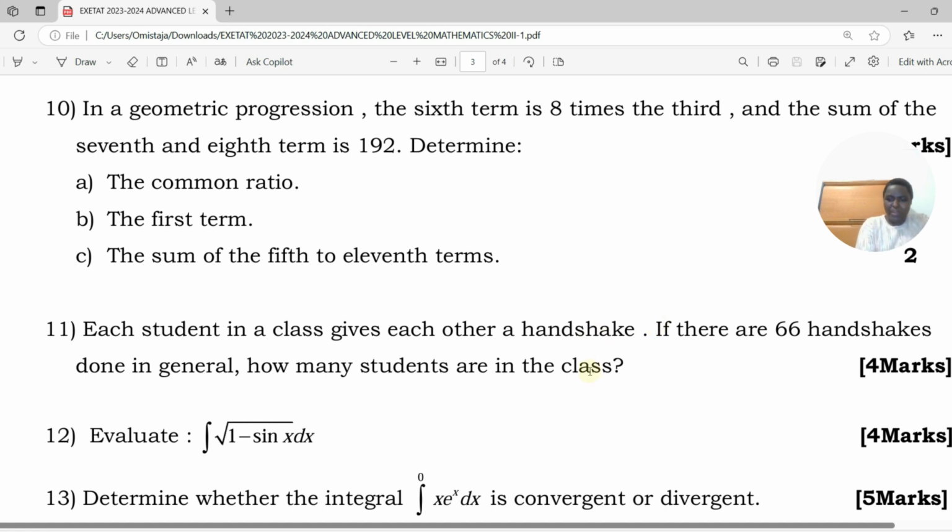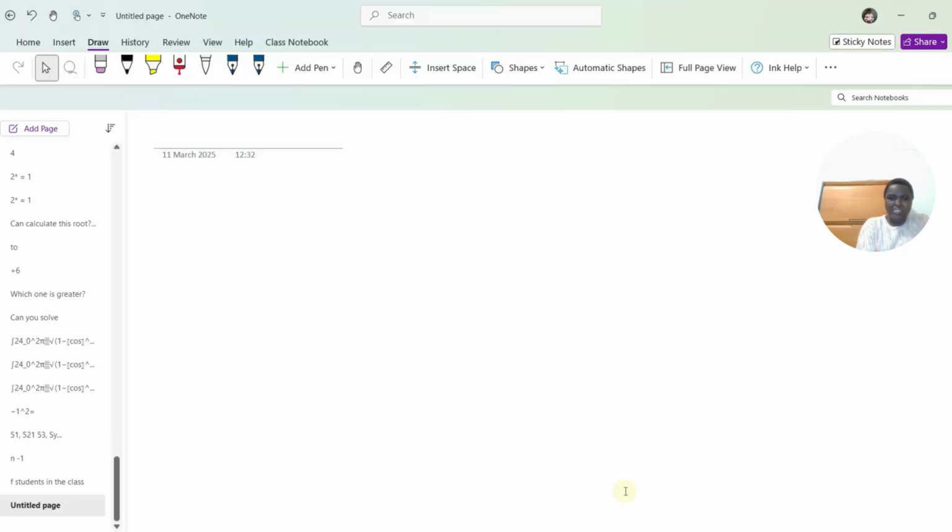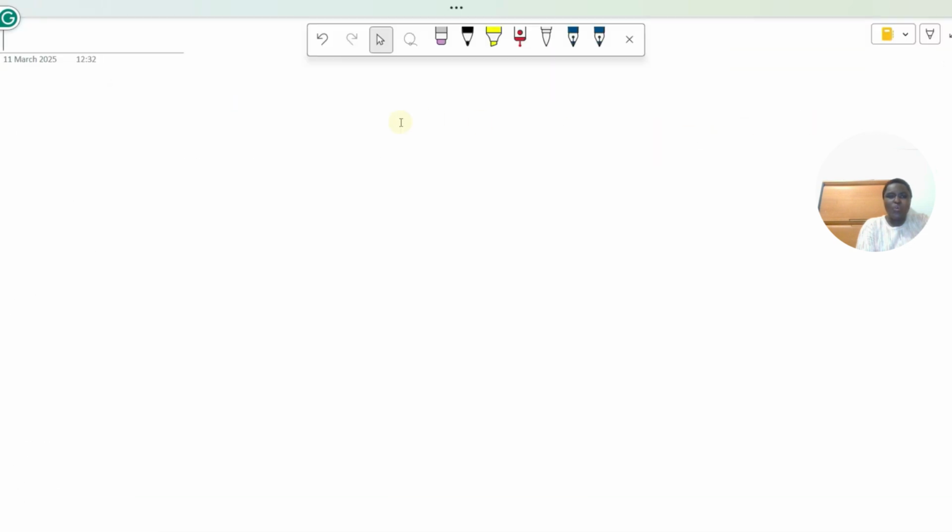So all that we have in this equation is that we know the number of handshakes is 66. This number of handshakes will be a combination of the number of students, I call it n, taken 2 at a time, because two people have to shake hands.